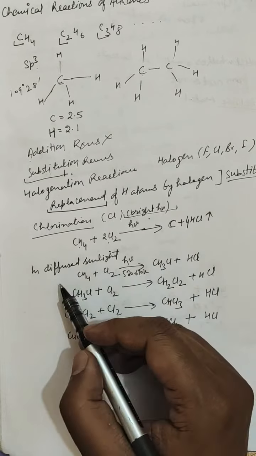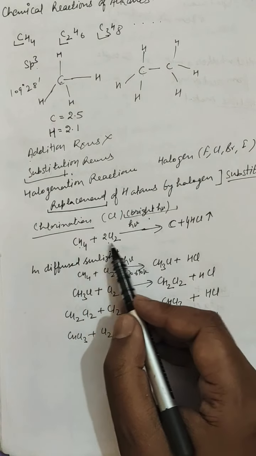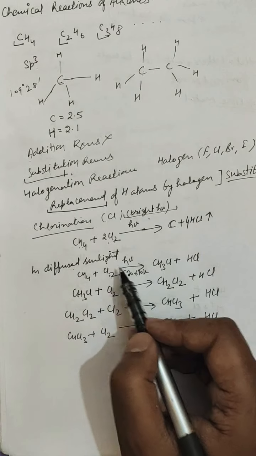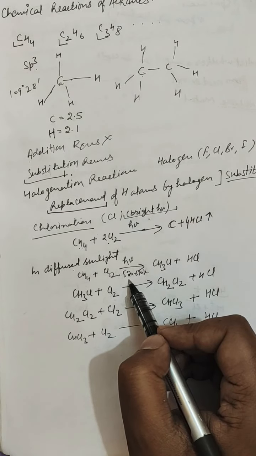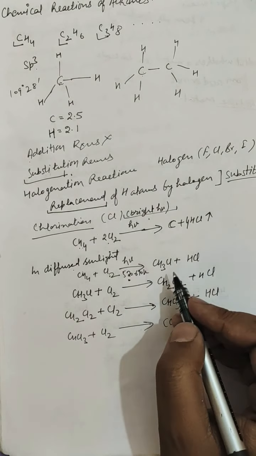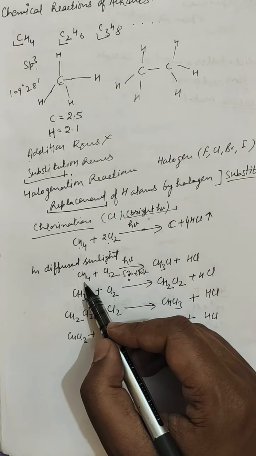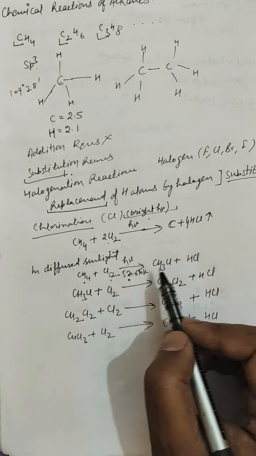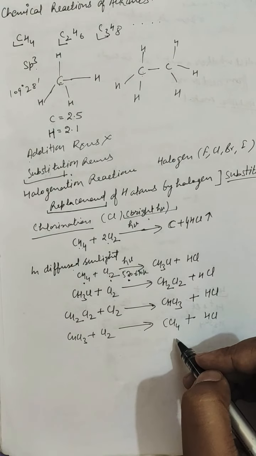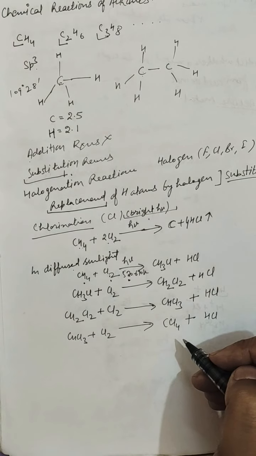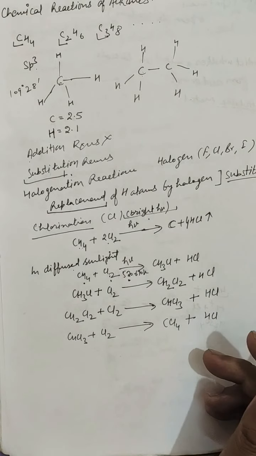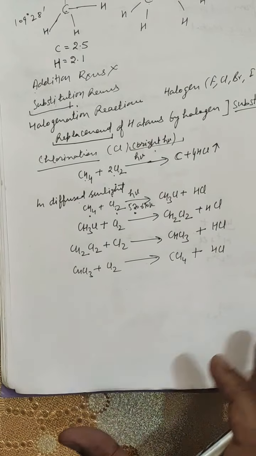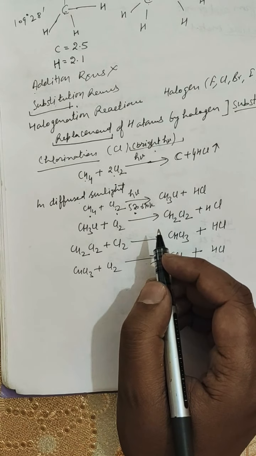And if you put the same methane and chlorine in diffused sunlight, that is, controlled sunlight, plus at this temperature, 520 to 670 Kelvin, these substances will react in a controlled manner, and the products will be formed in a stepwise manner. The last product will be carbon tetrachloride and HCl. So that was chlorination, and bromination is similar to chlorination but not so